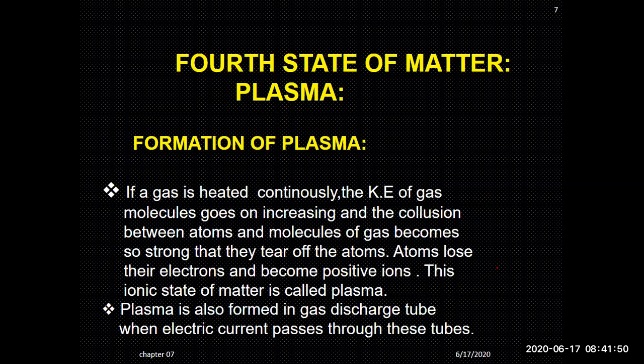Let's see the fourth one. The fourth one is the concept of plasma. Basically, it's the ionic state of matter, which exists in the universe on the sun's surface, where the temperature is millions of degrees Celsius.